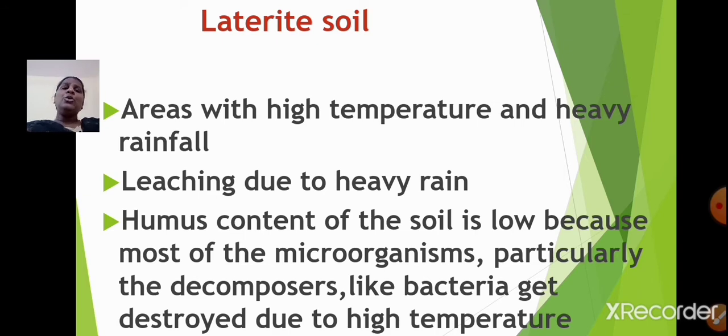Okay. Humus content of the soil is low. Now you will ask me, why is the humus content of the soil low? It is because most of the microorganisms, particularly the decomposers like bacteria, get destroyed due to high temperature. So I hope you have understood this.